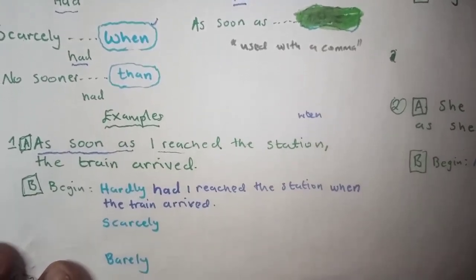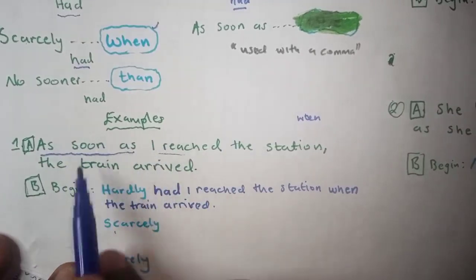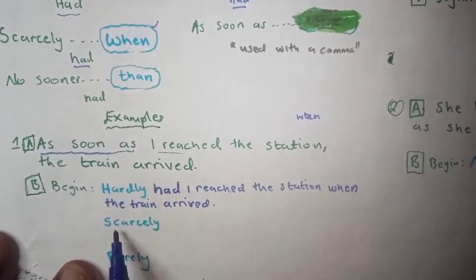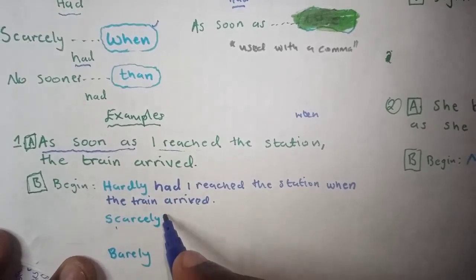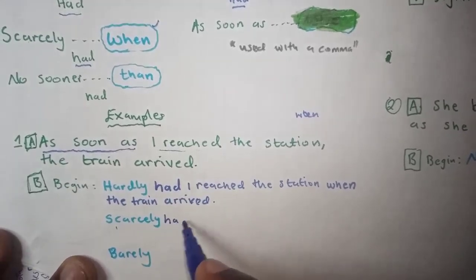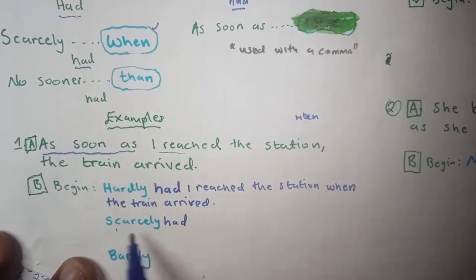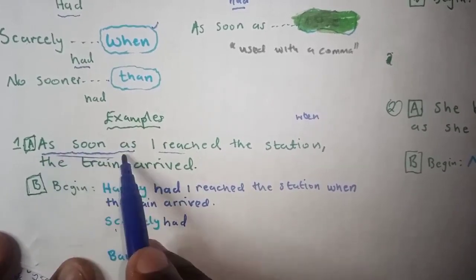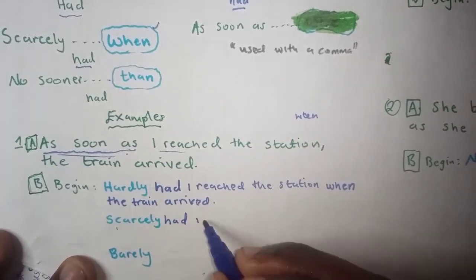Now let's transform the same question using the word scarcely. After scarcely, what follows is had. Scarcely had will replace as soon as. You maintain I reached the station.